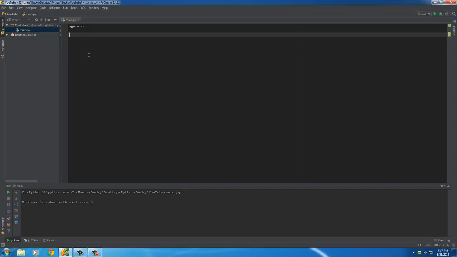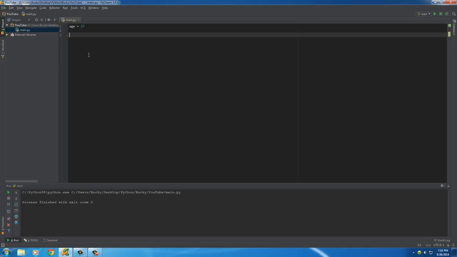So say that we wanted to build a program that takes a user's age, and we'll say that we're like selling beer online or something, even though that's illegal. We'll do it anyways. So if the user's age is above 21, then we'll say you can buy beer. If not, then we'll say, okay, you're not allowed to buy beer because you have to be 21. So what we need to do is we need a way to check this and execute some code based on another variable. Sounds confusing, but check it out.